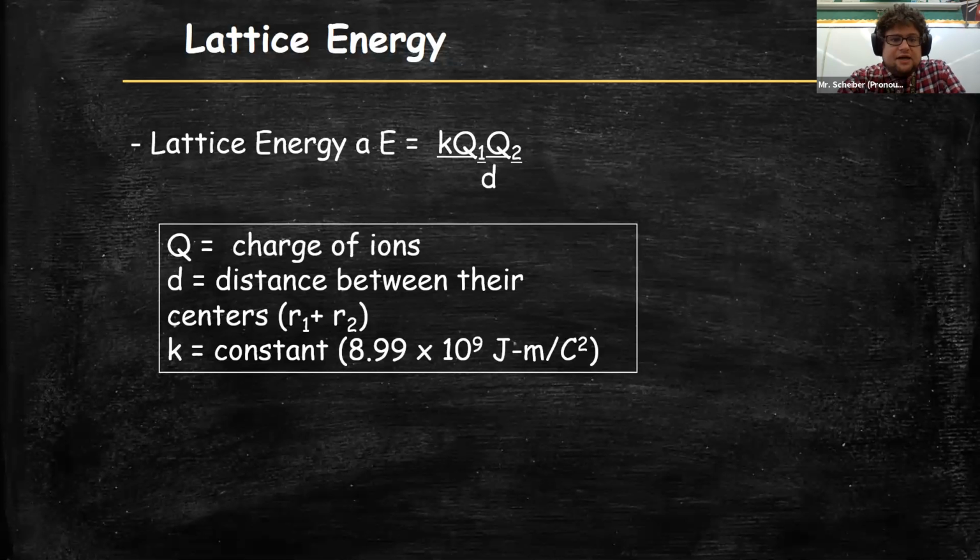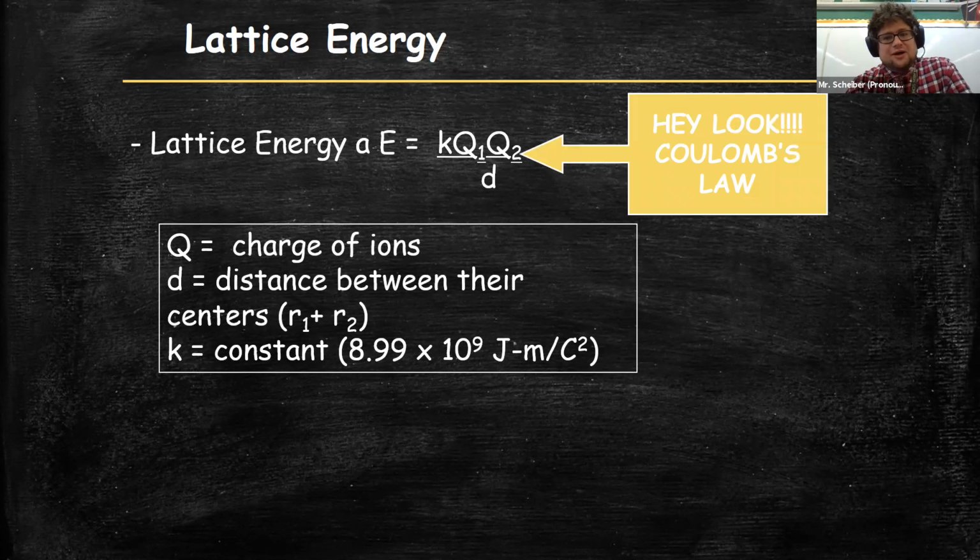And we know that if Q1 is positive and Q2 is negative, the energy is going to be negative. Negative usually refers to attractive energy. Hey, look, that's Coulomb's law. I didn't just teach you Coulomb's law for fun, but because it shows up and up and up. And we can see a couple of cool things here: if you have a giant lattice energy, meaning it takes a lot to break something or make something, it's going to be more stable.